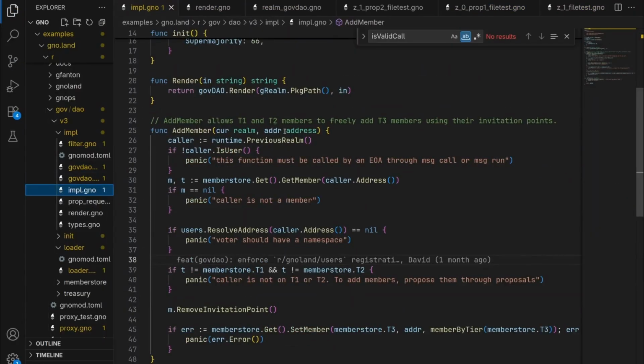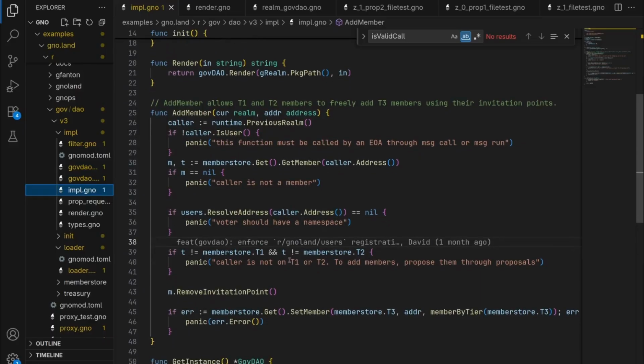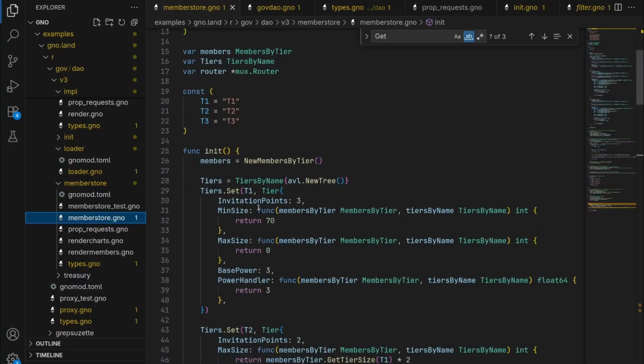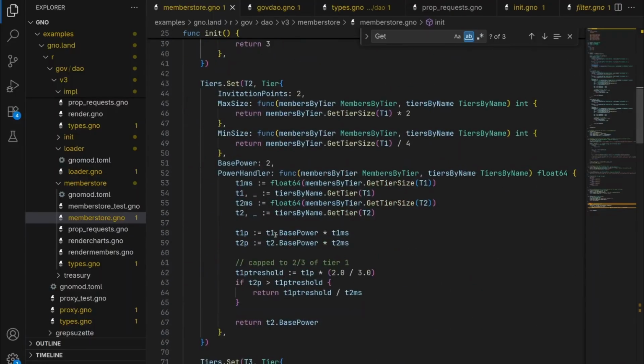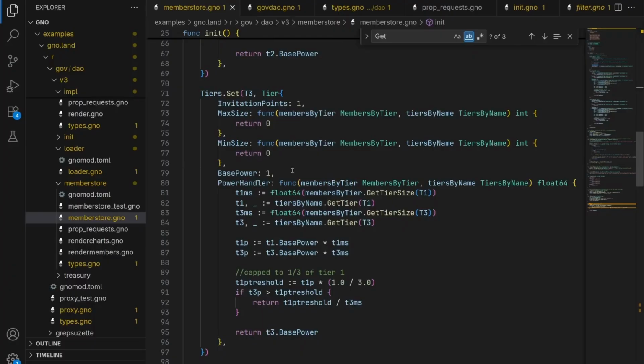To add the new members, you must have invitation points that are not renewable, that you get only during Genesis. They must be T1 or T2. Otherwise, you have to propose to add new members through proposals. Also, each tier has its base power of votes. So in that case, it is 3 for the tier 1, 2 for the tier 2, and 1 for the tier 3. And there is a cap for the number of tier 1. So in this case, you cannot get more than 1/3 of tier 1.